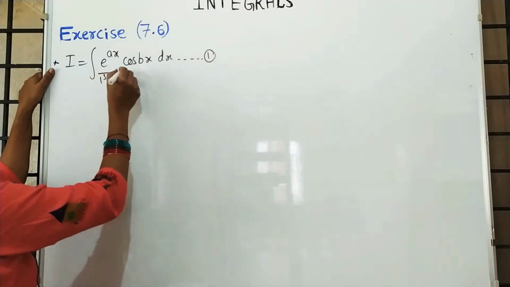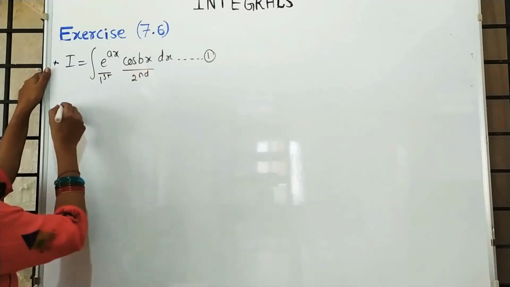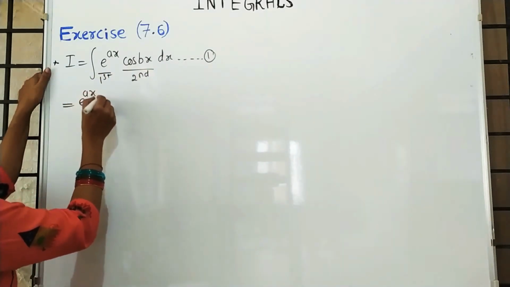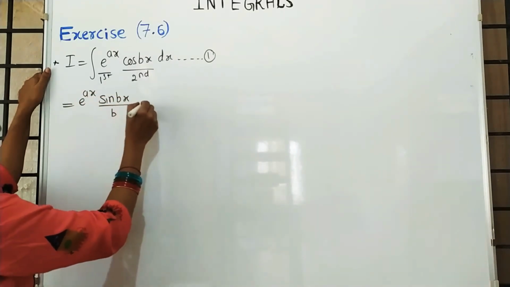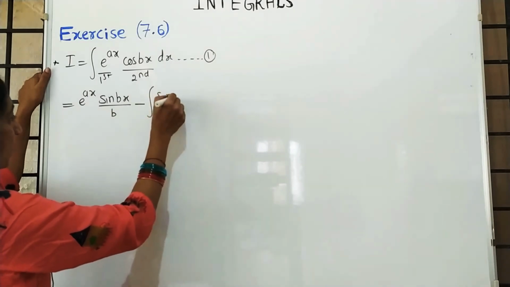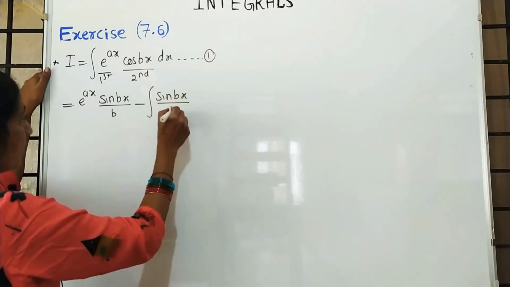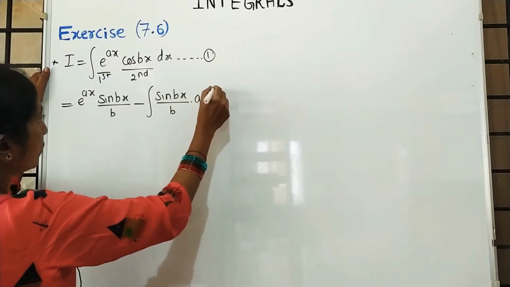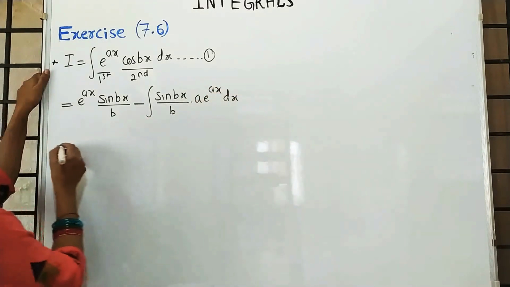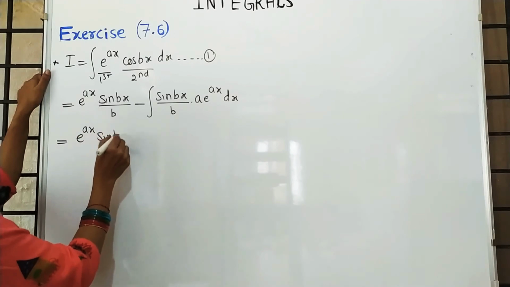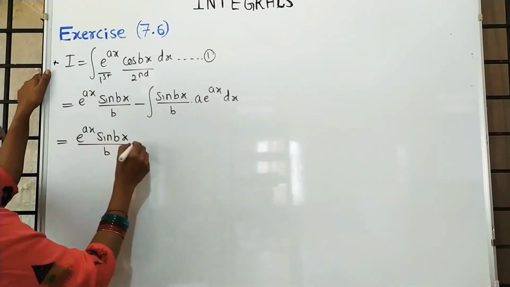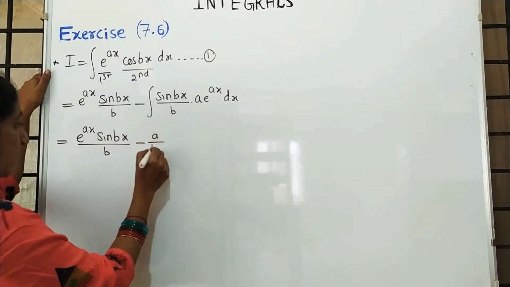This is the first function and this is the second function. First function as it is, integration of cos bx is sin bx by b, minus integration of sin bx by b, a into e raised to ax into dx. It is e raised to ax sin bx by b minus a by b.